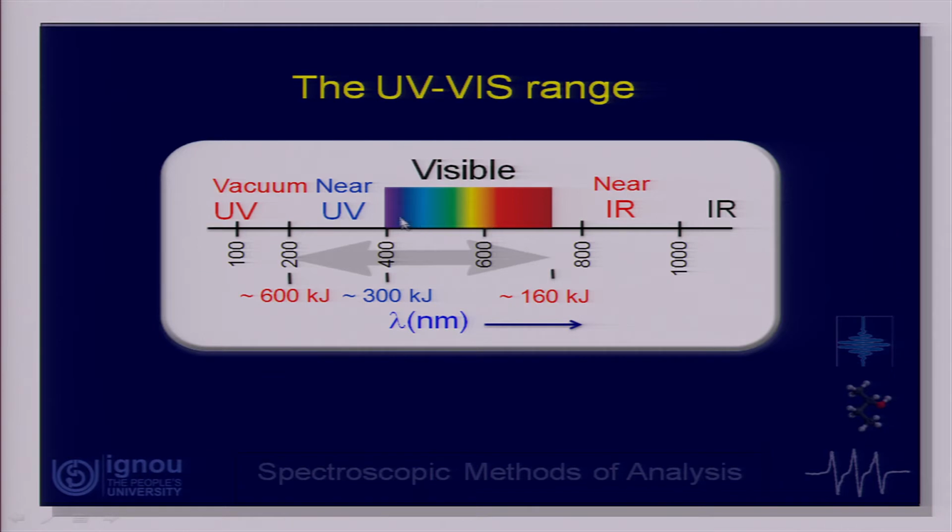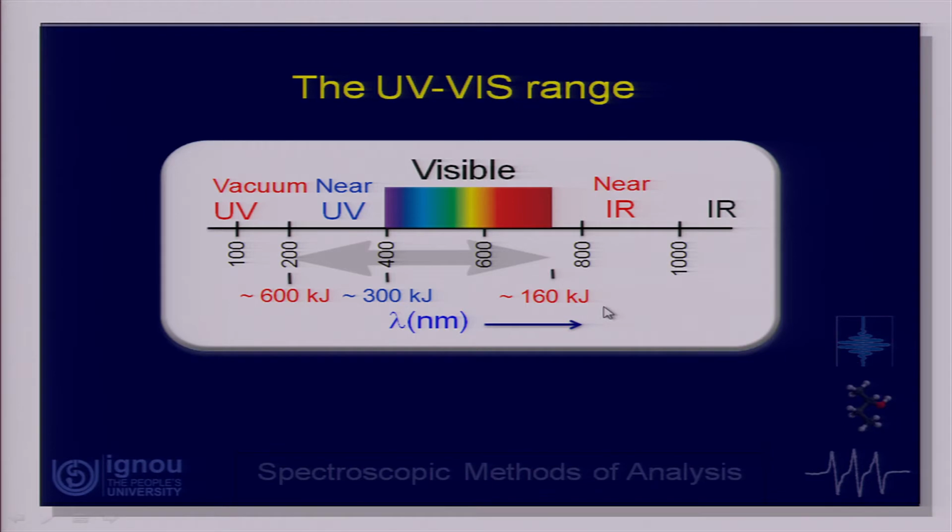So, that is how they are placed. So, UV, visible and IR are there. Further, in case of UV also, we see the near UV, that means immediately prior to the violet part is the near UV, and further down is the vacuum UV or far UV. And in IR also there are two regions, we will talk about that at a later stage as well, that is the near IR and far IR.